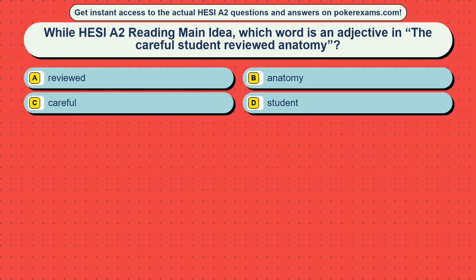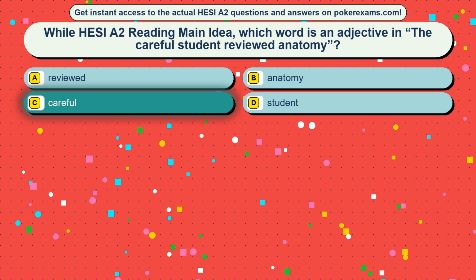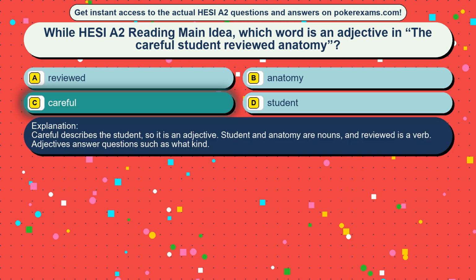Question 47. While HESI A2 reading main idea, which word is an adjective in "the careful student reviewed anatomy"? Option A: Reviewed. Option B: Anatomy. Option C: Careful. Option D: Student. The correct answer is option C, careful. Careful describes the student, so it is an adjective. Student and anatomy are nouns, and reviewed is a verb. Adjectives answer questions such as what kind.